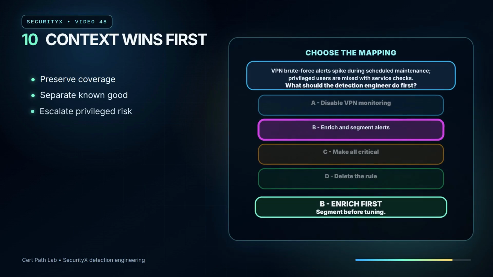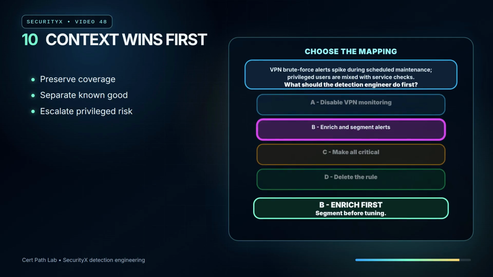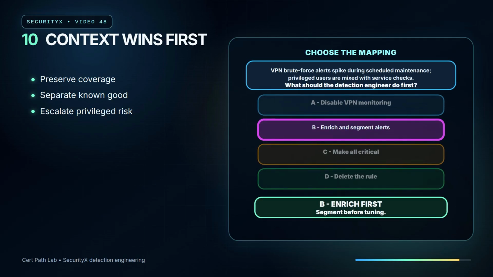The strongest first move is B. Enrich and segment the alerts. You preserve VPN coverage, separate expected maintenance behavior from suspicious activity, and keep privileged user risk visible. Then tune thresholds, exceptions, and severity logic with documented evidence.